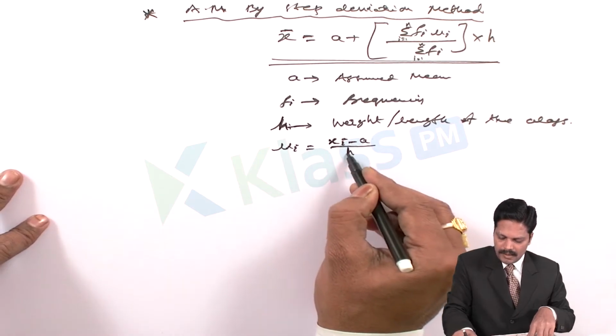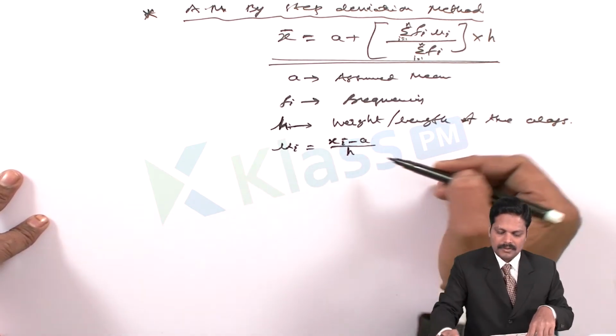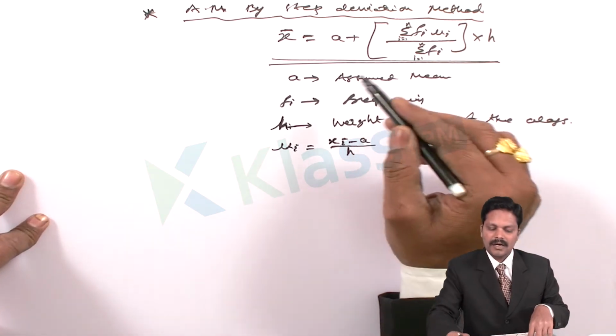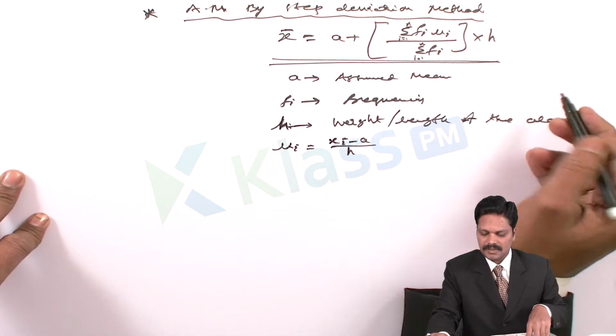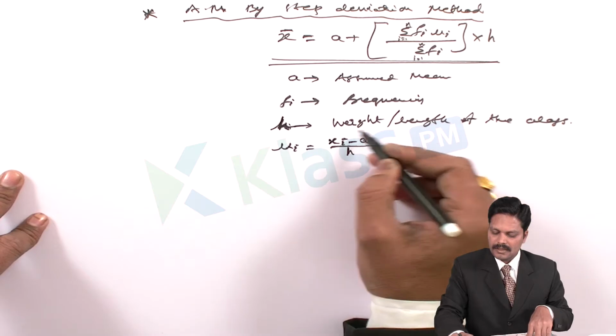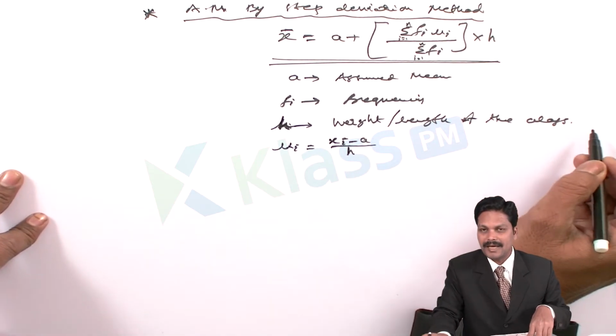So we are having the formula. In this manner we can identify the arithmetic mean by the step deviation method. So h is the length or the height of the class.